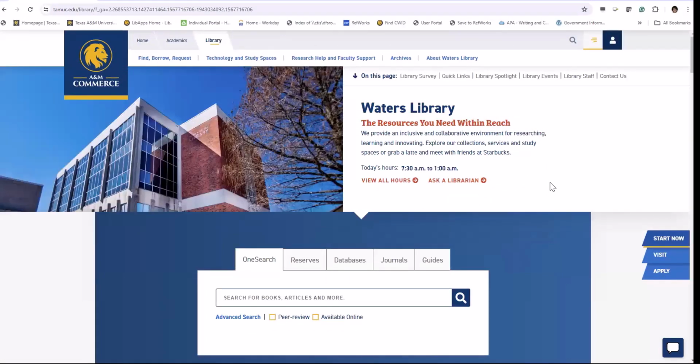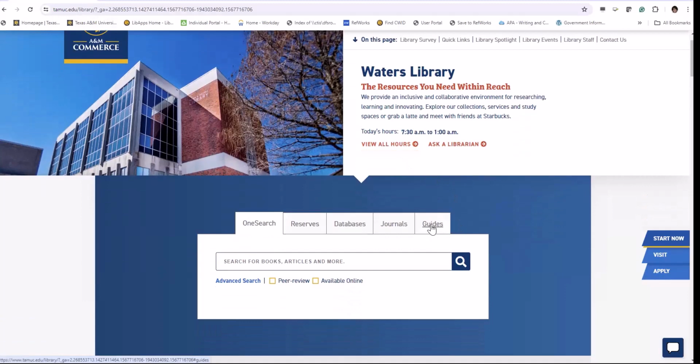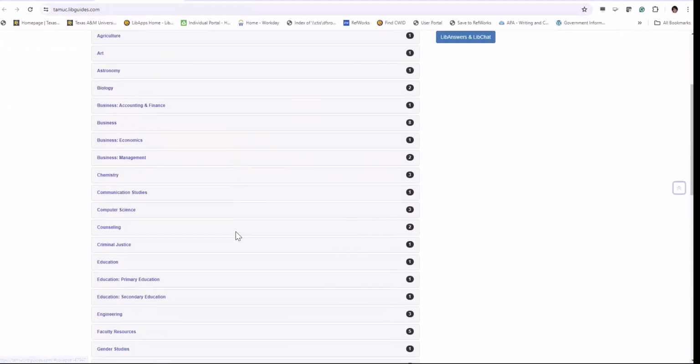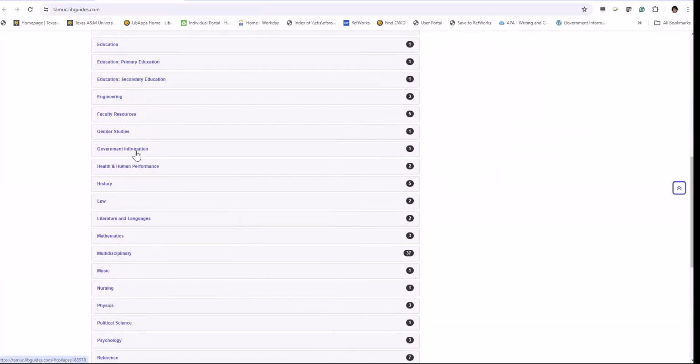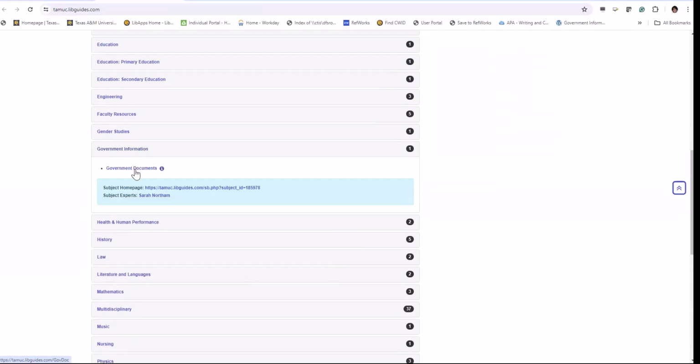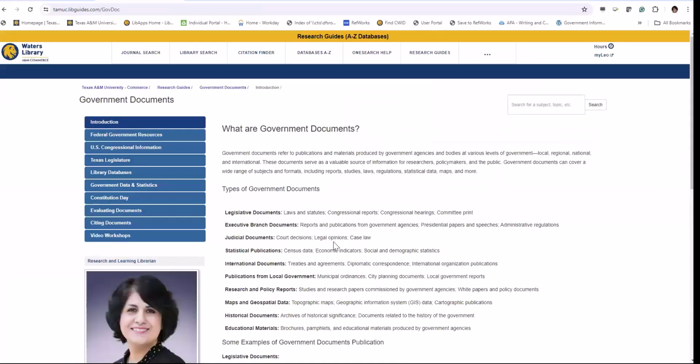Okay. This is the library page, tmuc.edu/library. I'm going to take you to the research guides, the guides on various topics, and click on that, then click on browse all research guides and take you to the government information section, and then click on the government documents guide. This is the guide I created on government documents. For today's presentation, we go to Texas legislature.